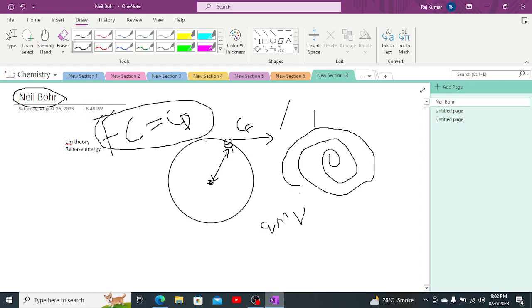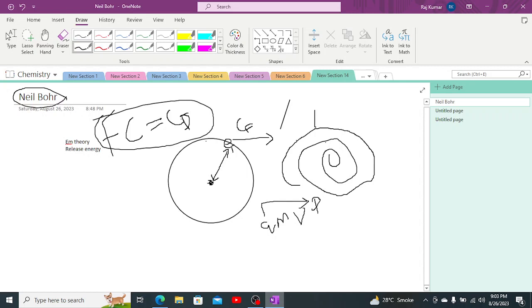So this electron should possess momentum as well. We are going to discuss how to derive the equation for the momentum of the electron, but here he first gave the concept that the electron is revolving around the nucleus in an orbit.